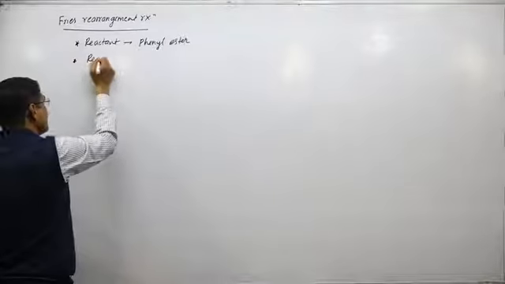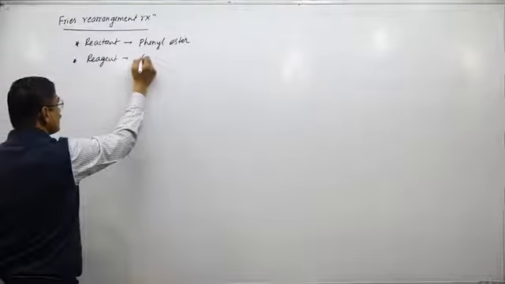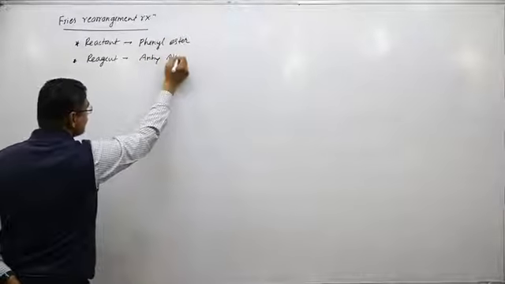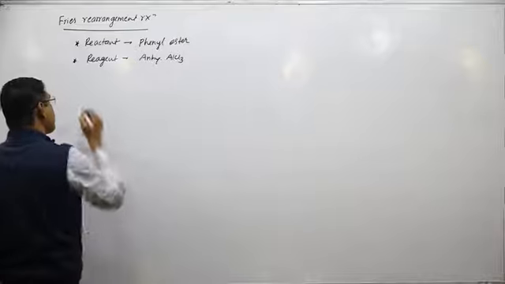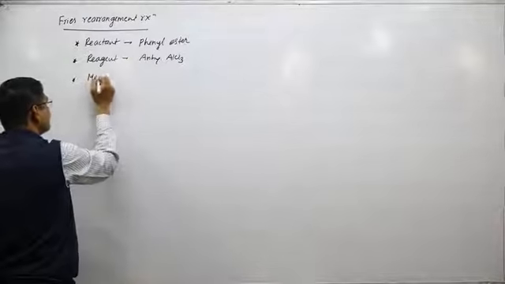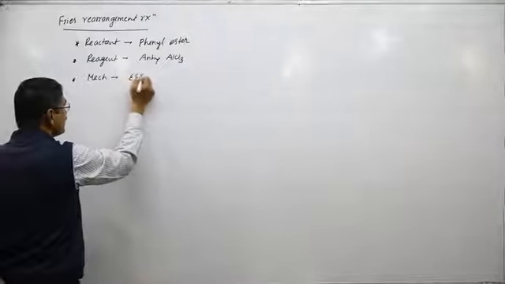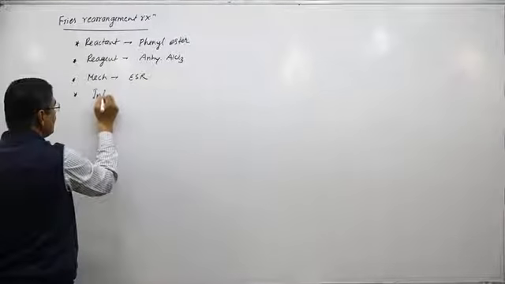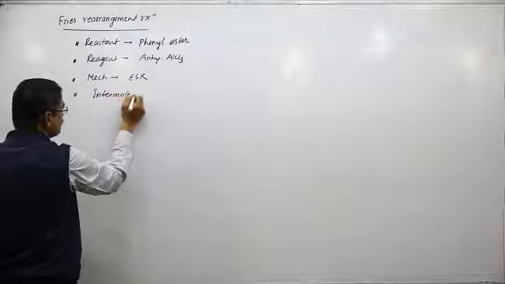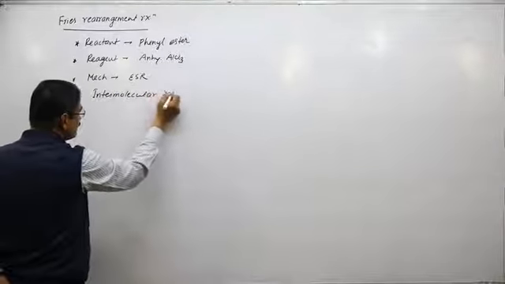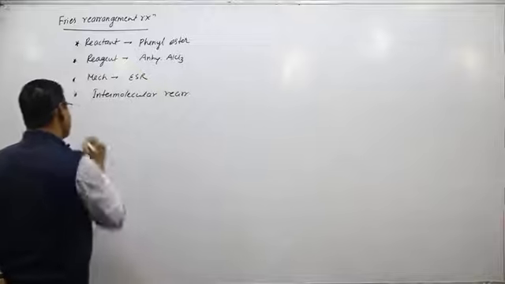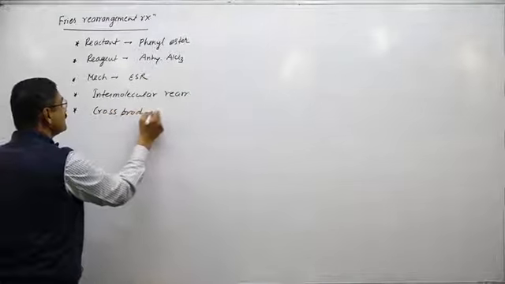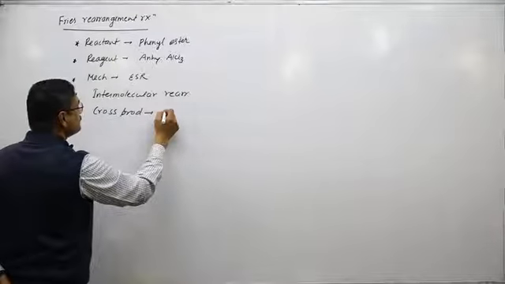Reagent is anhydrous AlCl3. Mechanism is ESR. Type of reaction is intermolecular rearrangement. So in case of intermolecular rearrangement, cross products are also obtained.